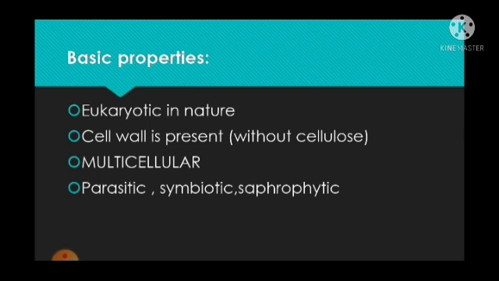So now let us recall from first. They are eukaryotic in nature, cell wall is present but without cellulose. They are multicellular in nature, they are parasitic, symbiotic and saprophytic in nature.